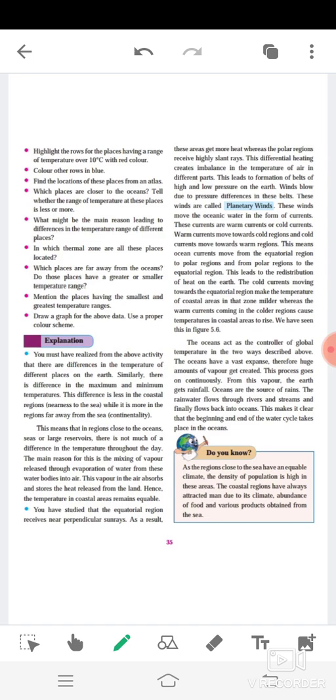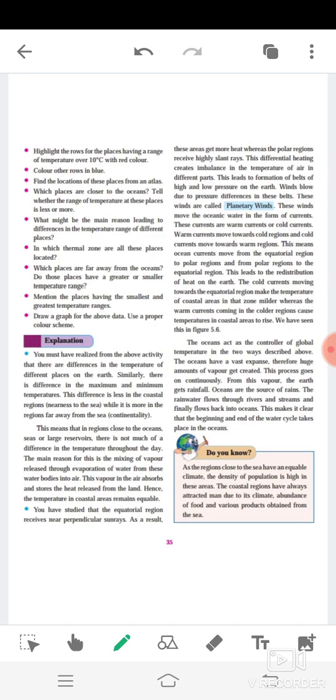You have studied that the equatorial region receives near perpendicular sun rays. As a result, these areas get more heat, whereas the polar regions receive highly slant rays. This differential heating creates an imbalance in the temperature of air in different parts. This leads to the formation of belts of high and low pressure on the earth. Winds blow due to pressure difference in these belts. These winds are called planetary winds.